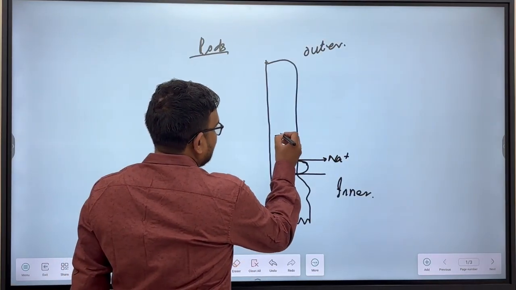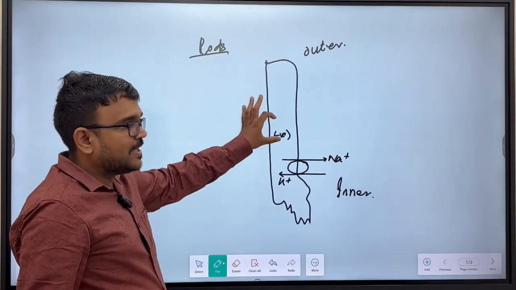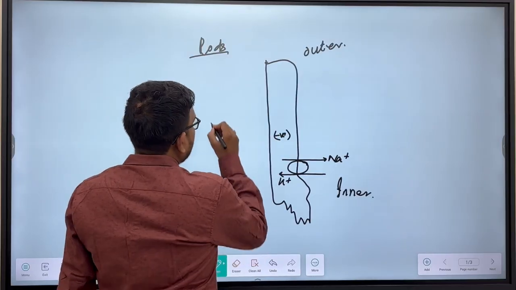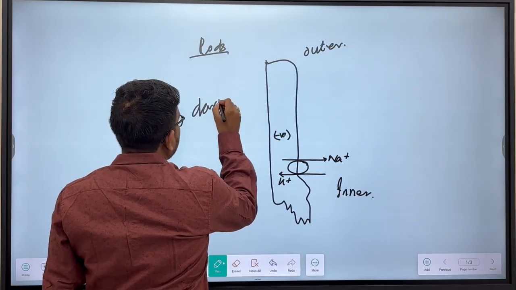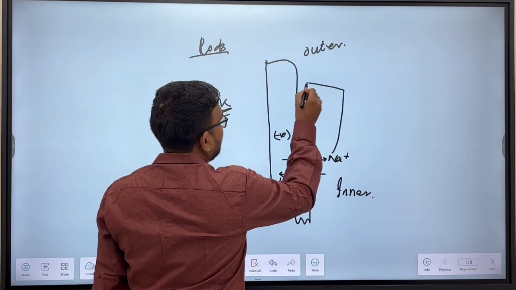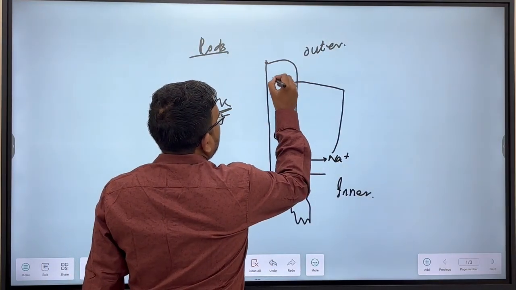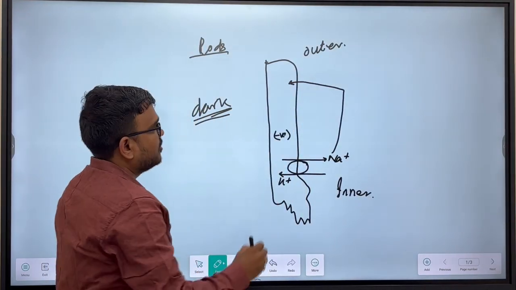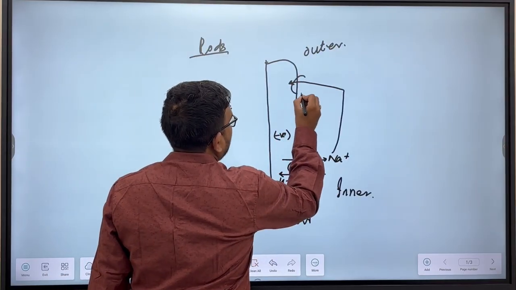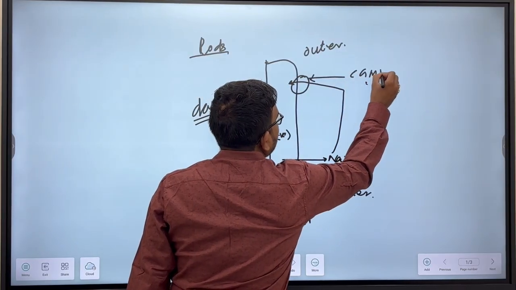So inside the rod cells there is electrical negativity, but during darkness, what will happen? The sodium is again re-entered into the rods cytosol, or inside the rods, through cyclic GMP gated